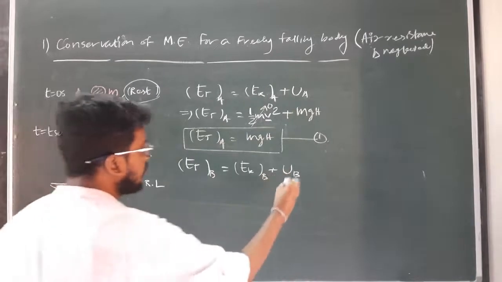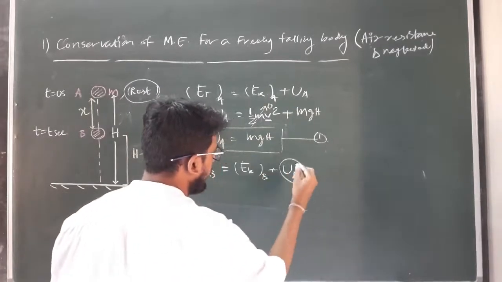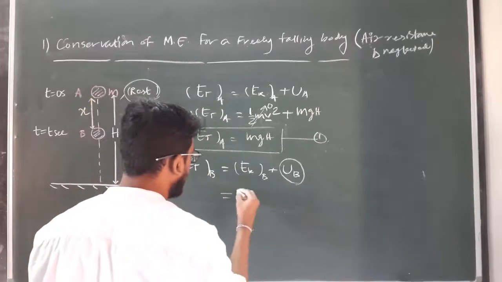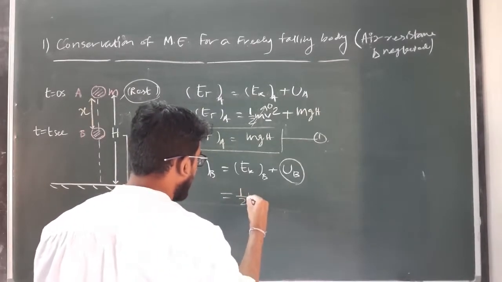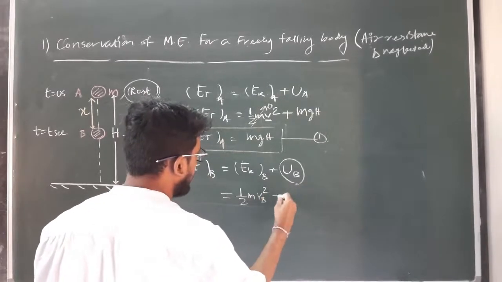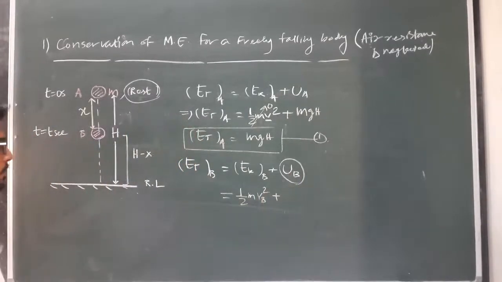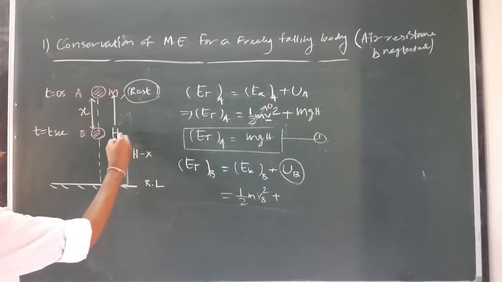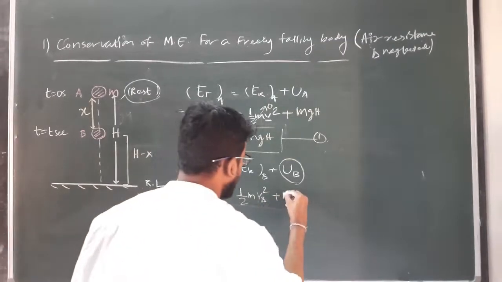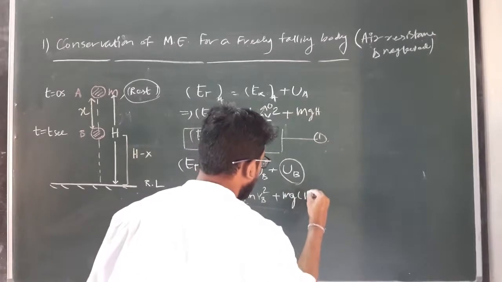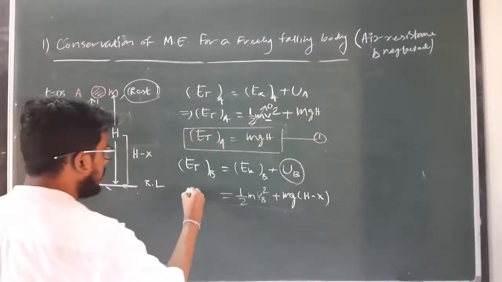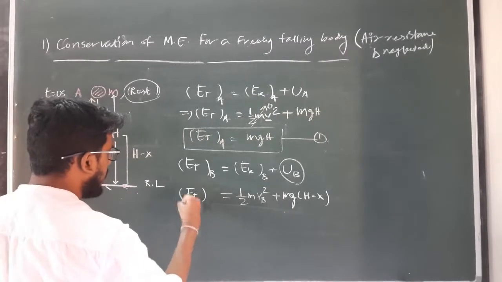So for the potential energy at B, the kinetic energy will be half m v_B square plus, the height from the reference level being h minus x, the potential energy will be mg(h minus x). Clear? So this will be the expression for E total at point B.